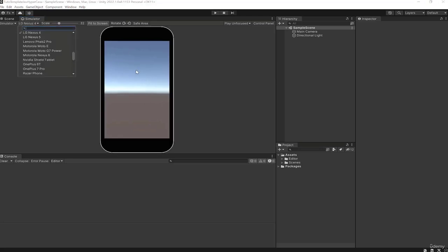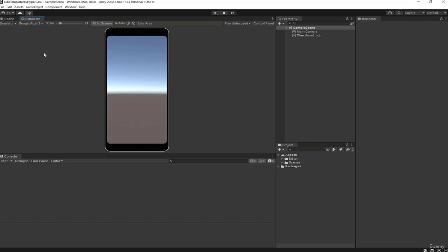This can allow you to adjust your interface appropriately according to the different shapes of the screens and take into account the different devices. So I'm going to take something a bit classic on Android. I'll take Pixel 3, for example. Once we've done that, we can check Safe Area here.